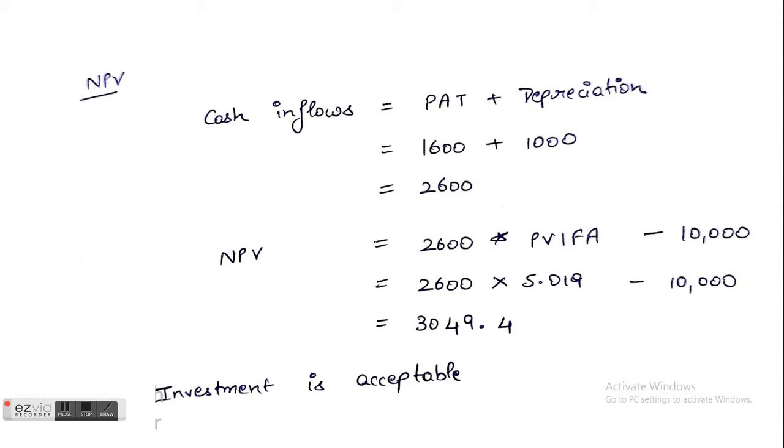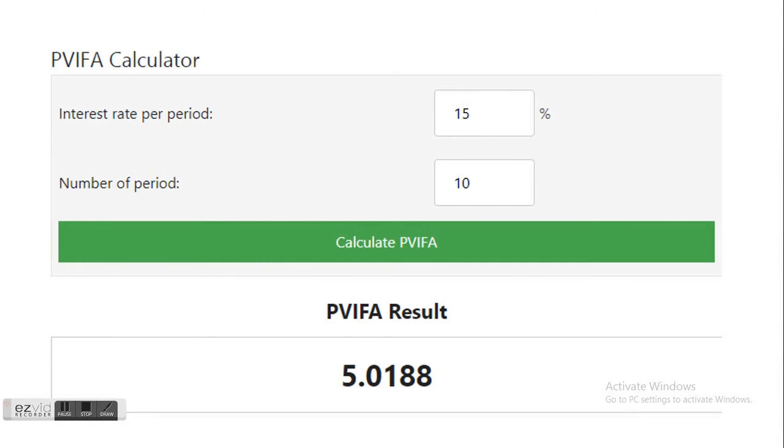In order to get the net present value, we will have to multiply this regular inflow of 2600 with a number that represents the present value of this amount being received for the next 10 years with the given hurdle rate of 15%. This number is the present value interest factor of annuity, and it comes out to be 5.019.